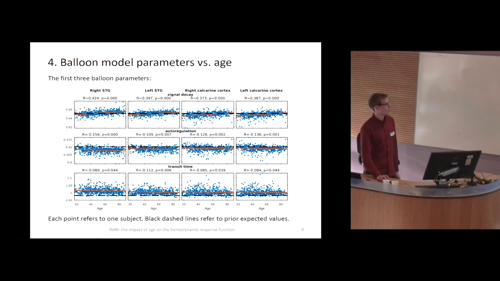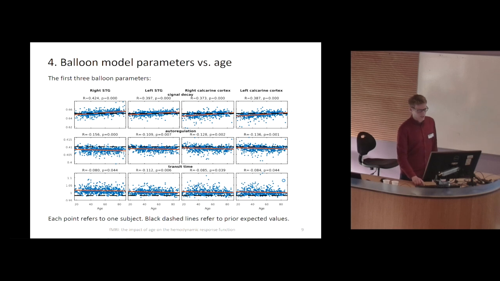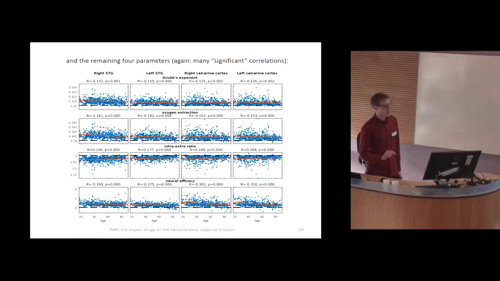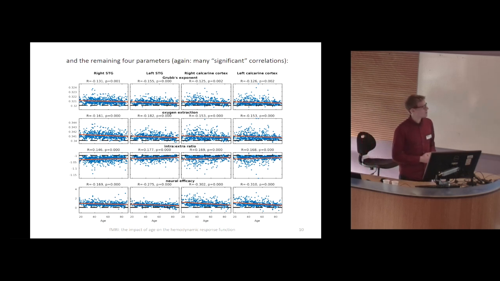So what the SPM estimation procedure actually thinks is most likely a priori, and the red lines will be just linear regression fits. So what you see is that for all those 3 parameters, for all those 4 volumes of interest, for all those subjects more or less, you see some relationship that age actually influences the parameters. So all the p-values are very close to 0. If you go to the next page, again the very same volumes of interest, A1 and V1, and these are other 4 parameters of the balloon model. The remaining 4 parameters, you again see all p-values that are extremely close to 0. These are not very strong relationships with age. This doesn't explain that much variance. We have very low p-values, but we have very many subjects, so it's maybe not that difficult to explain some variance with age.